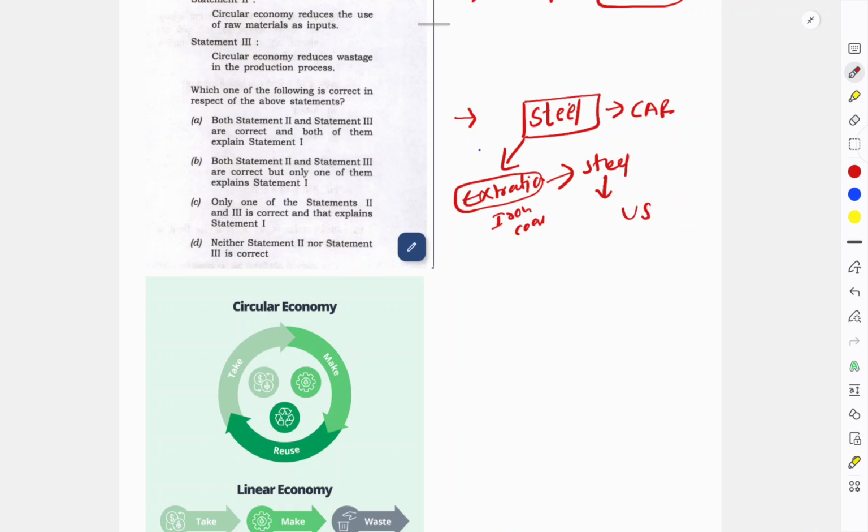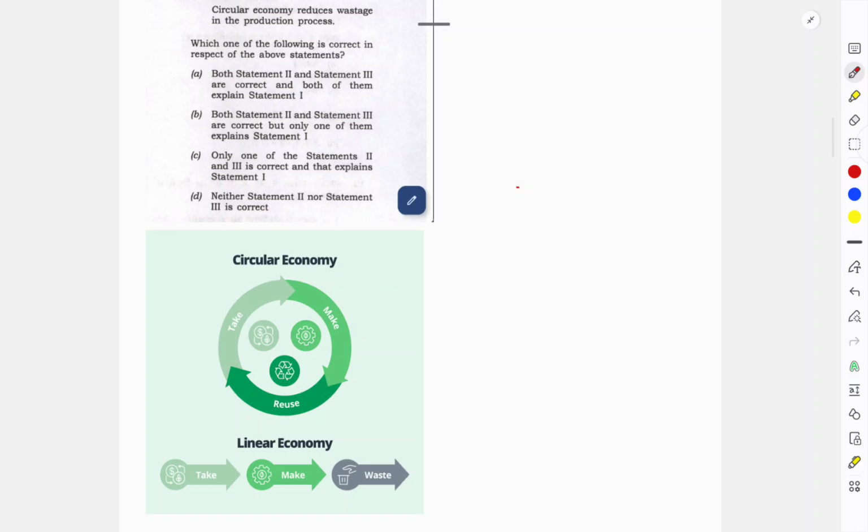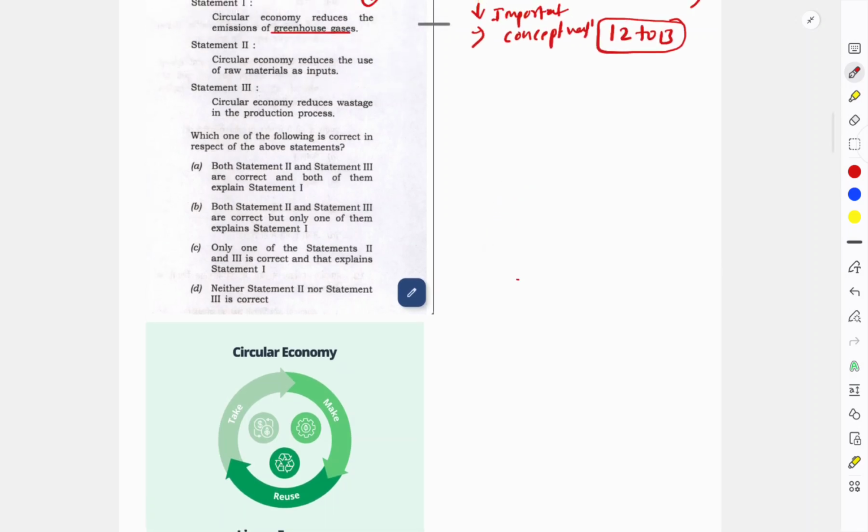After utilization of the car, you discard that car and keep it aside. So this is a linear economy. Basically in a linear economy it is take, make, waste or discard. You are not reusing them. Just raw material, manufacturing, using them and discarding.